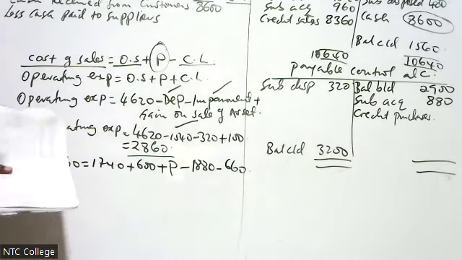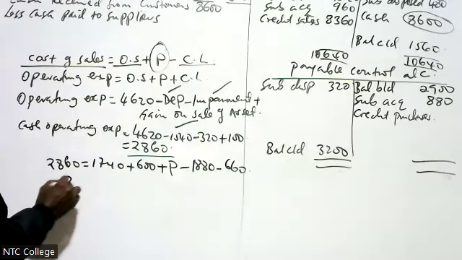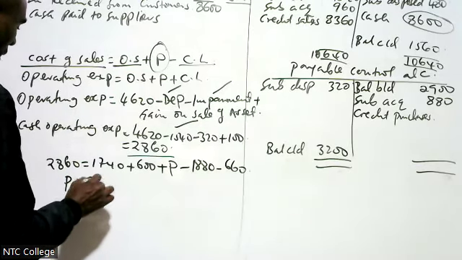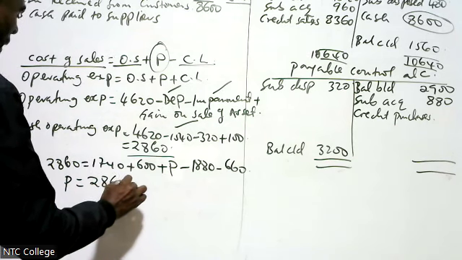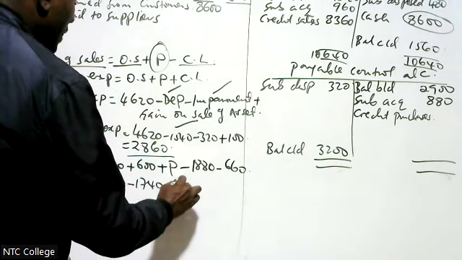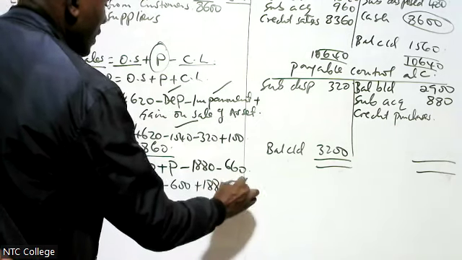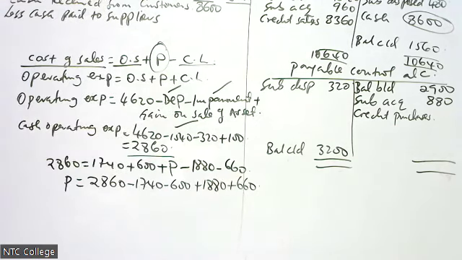I said this item is very tricky, so that you become very careful on it. But if you stay with us carefully, you will get it. Therefore, if I want P, I will take 2860 minus 1740 minus 600 plus 1880 plus 660. I get P.